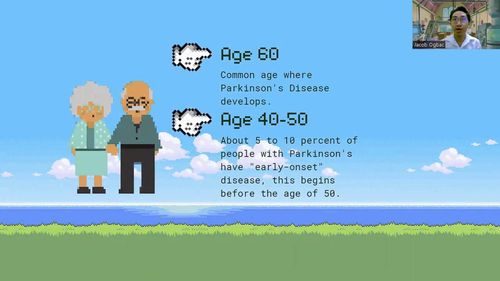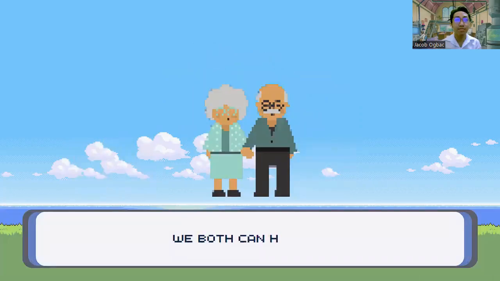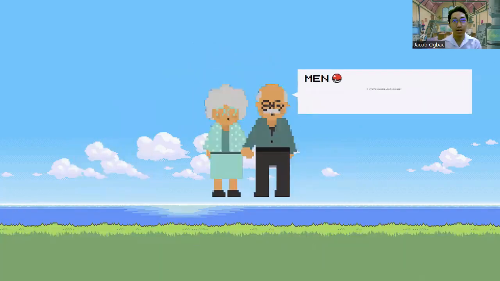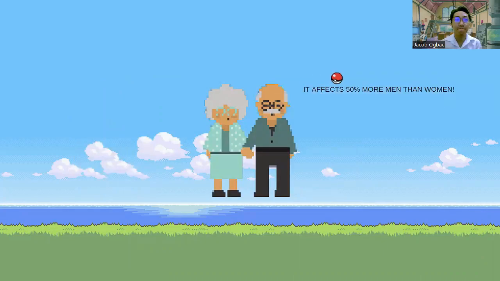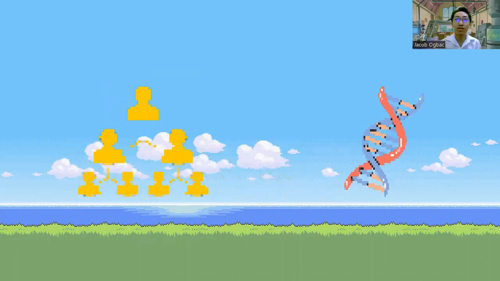It's a common age where Parkinson's disease develops, and in the age range of 40 to 50, about 5 to 10% of people with Parkinson's have early onset disease, and this begins before the age of 50. So, both men and women can have it, but it affects 50% more men than women. So, Parkinson's may be hereditary, or it may be caused by gene mutation.